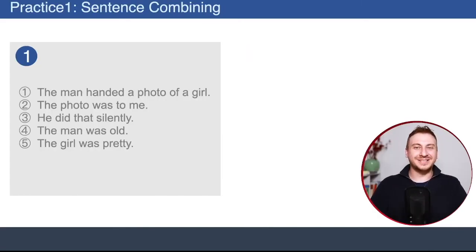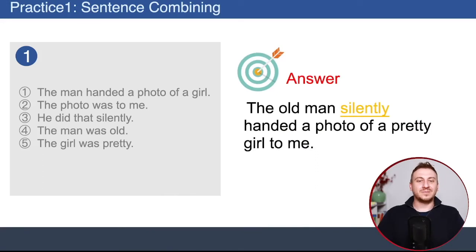All right, let's do a little bit of practice. Can you combine these sentences into one sentence? All right, so the old man silently handed a photo of a pretty girl to me.